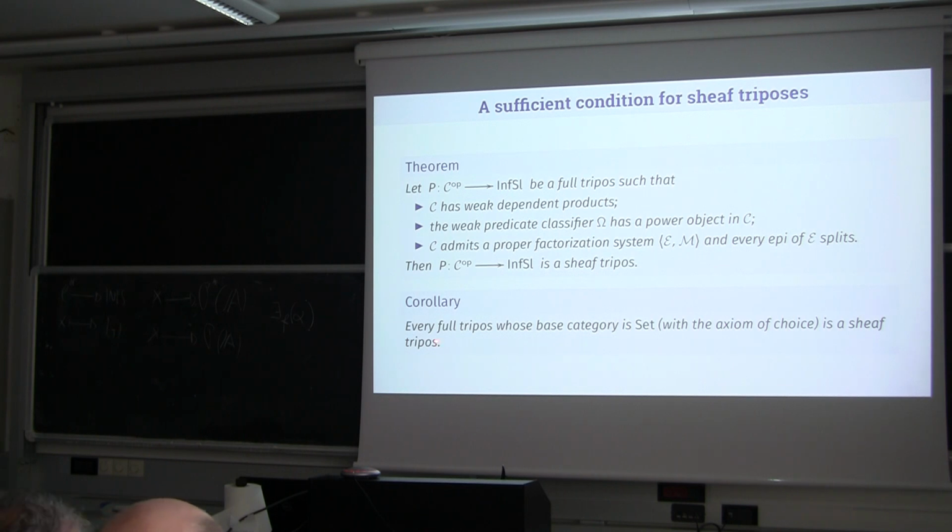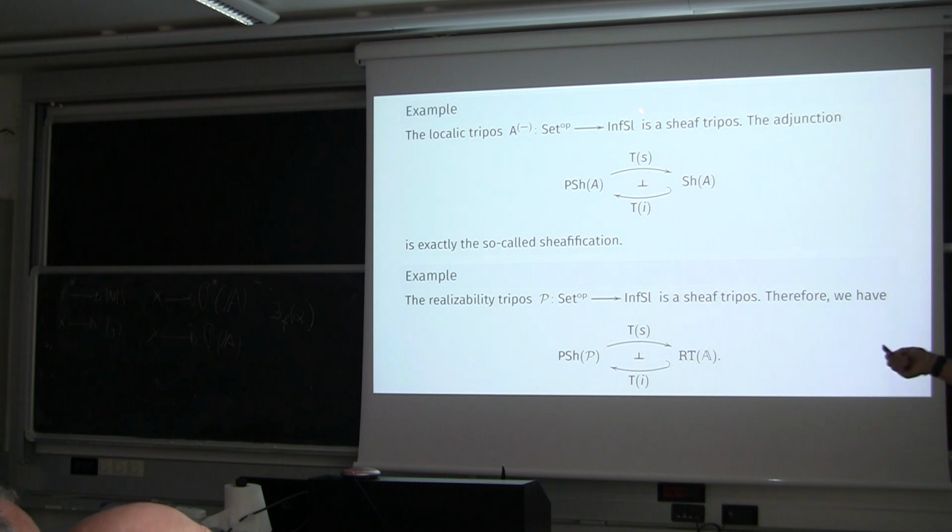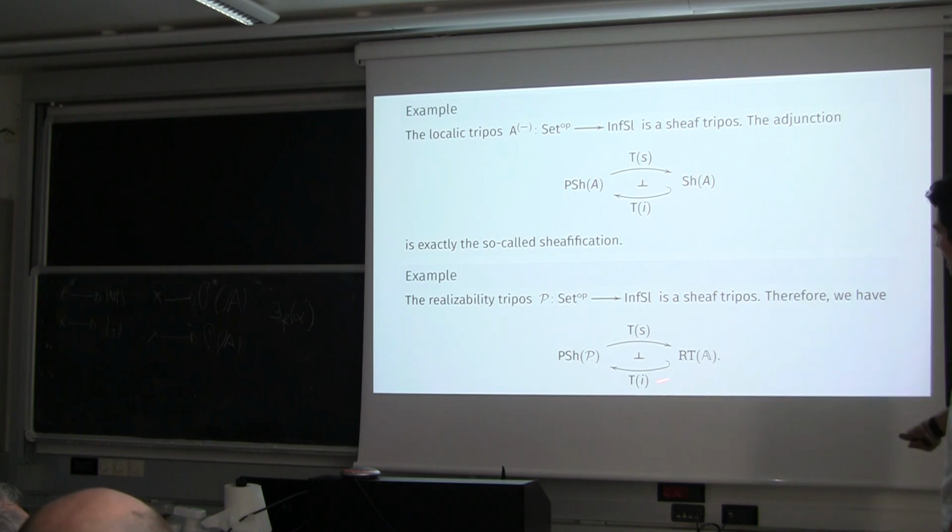As a corollary, every full tripos whose base category is Set, assuming the axiom of choice, is a sheaf tripos. And so the ordinary sheafification can be presented as a particular case of our result, but also for realizability triposes, we have this adjunction where this category is precisely the exact completion of the Grothendieck category associated with the tripos.